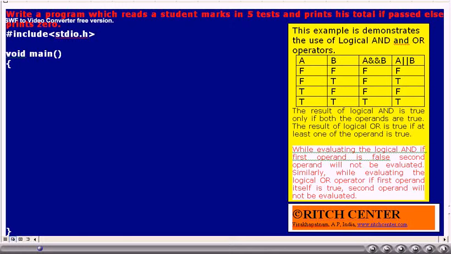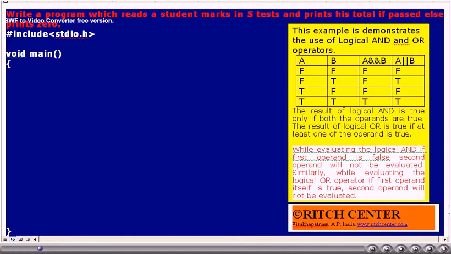In the same fashion, while evaluating the logical OR operator, if the first operand itself is identified to be true, the second operand will not be evaluated.